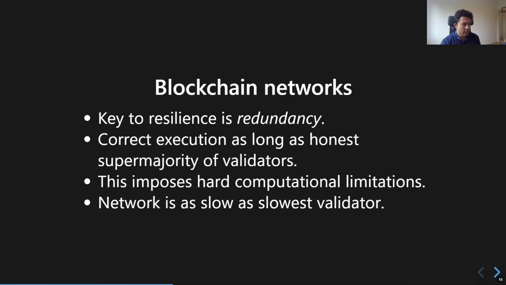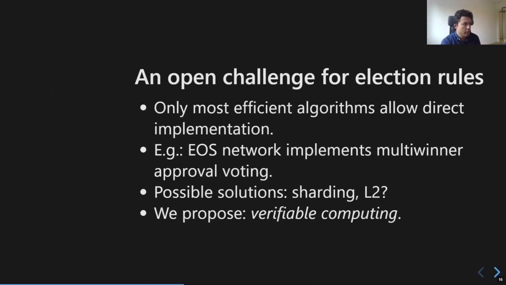So correct execution is guaranteed as long as we have an honest supermajority of validators. But this imposes a hard computational limitation, because whatever computation we do has to be repeated by all validators. So the network is just as slow as the slowest validator.